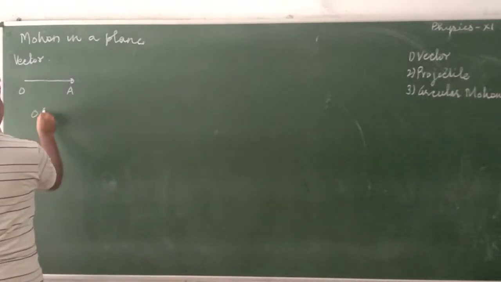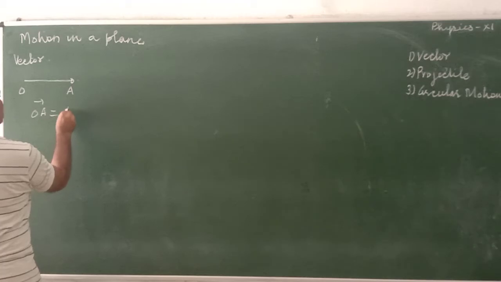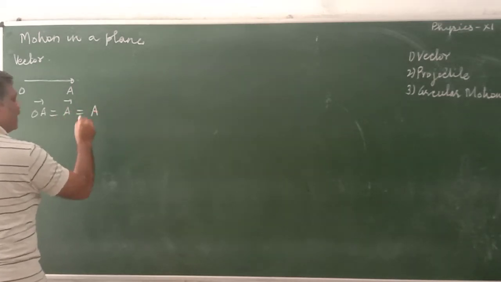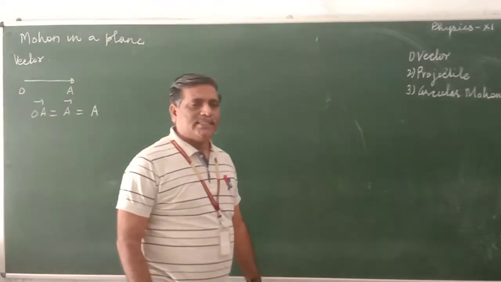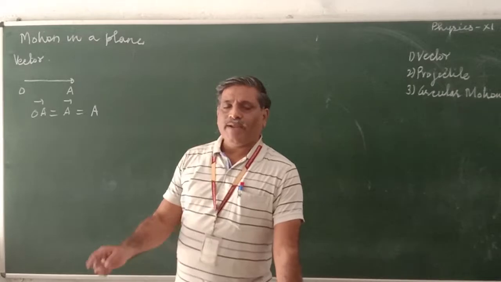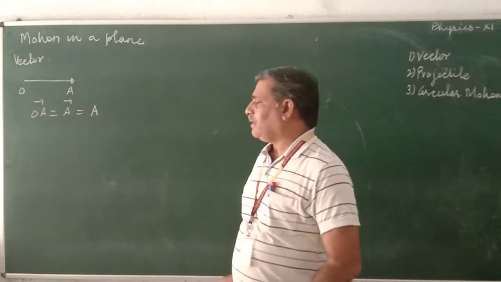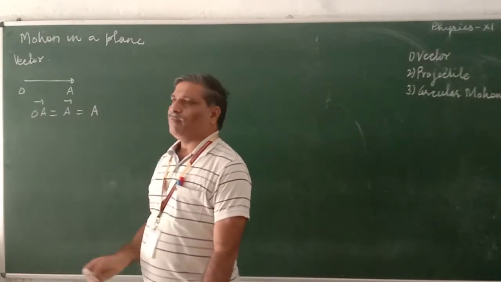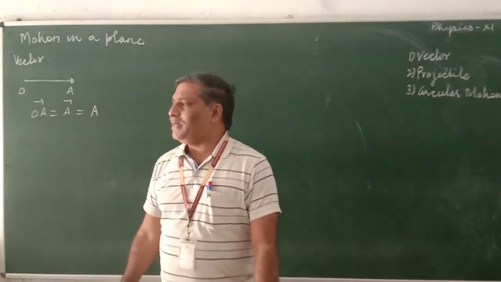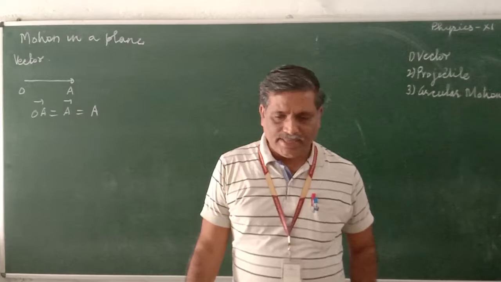There are three ways to represent this vector: vector OA, vector A with an arrow on top of it, or simply bold letter A. We cannot differentiate bold and faint letters here, therefore I am writing a bold letter A.